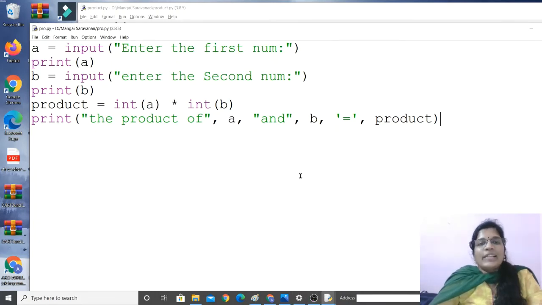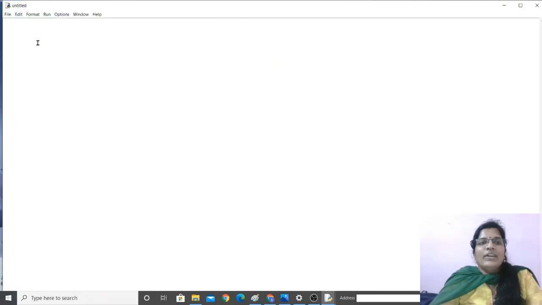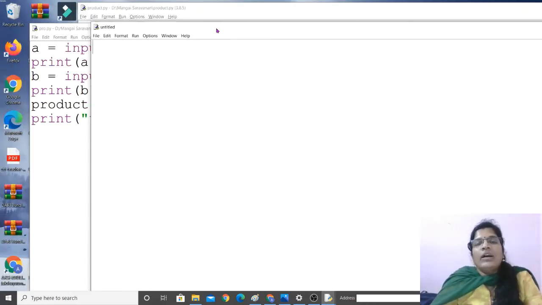Now let's do the next question. Let me open a new file. New file is open, and here we have done questions for adding two numbers and multiplying two numbers. One method we have directly given the values. Second method we have given the values at run time. Clear? These are the two methods we have seen. Similarly, you can work out for subtraction and division also.